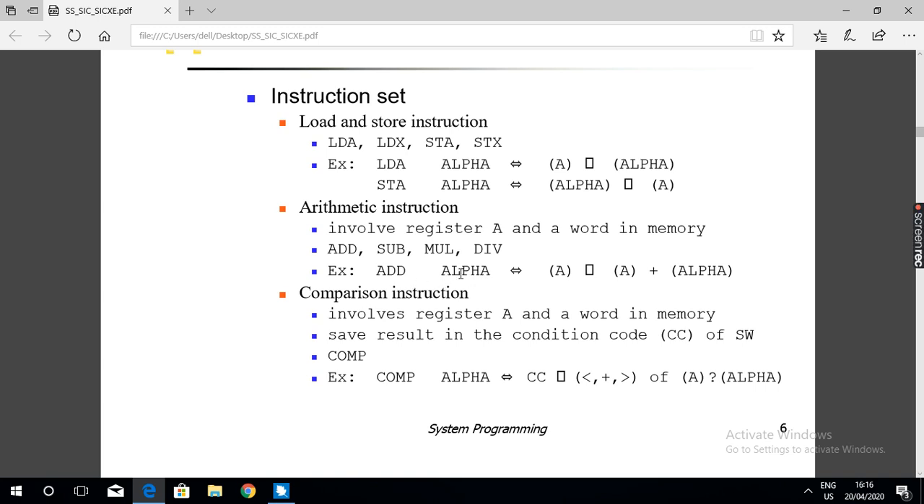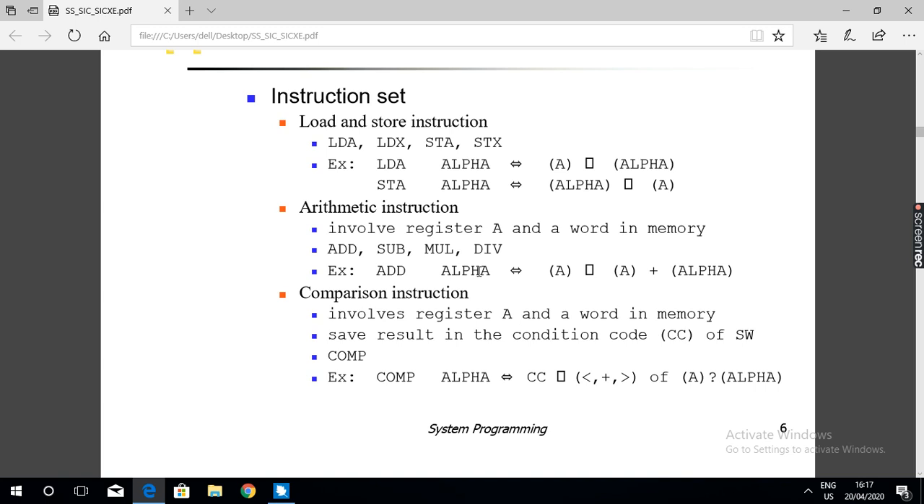So the content of 3 consecutive memory locations whose label is alpha. You know an integer occupies 3 memory locations, 3 bytes, 24 bits. How is this instruction interpreted? The integer data stored in 3 memory locations whose label is alpha. Alpha is a label for the address of the first memory location.